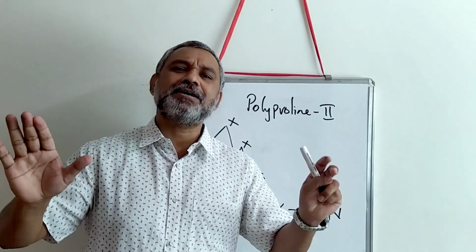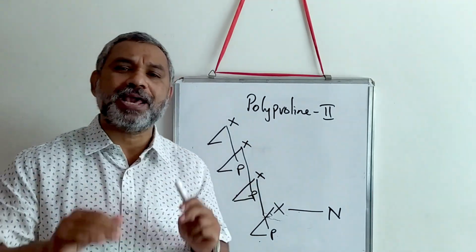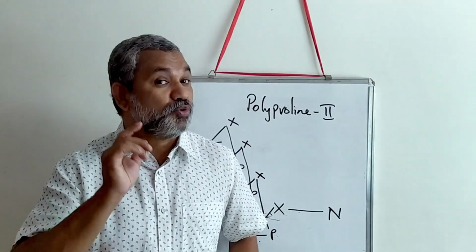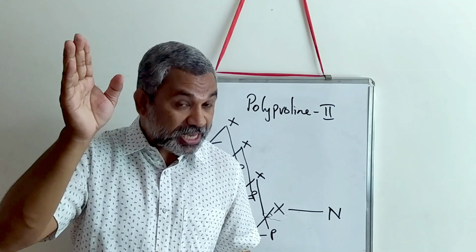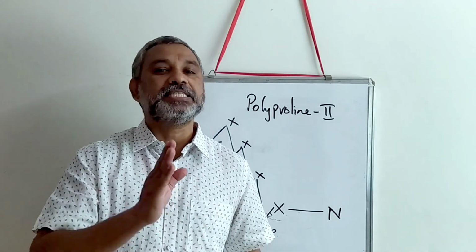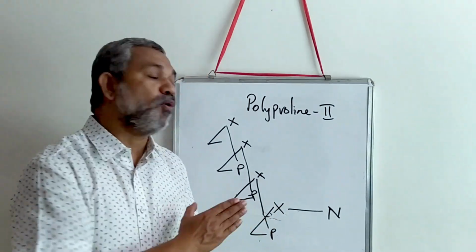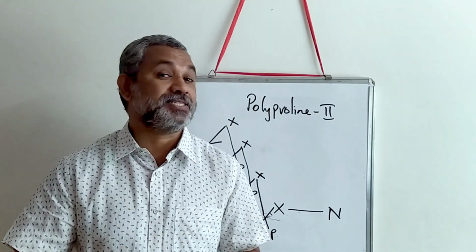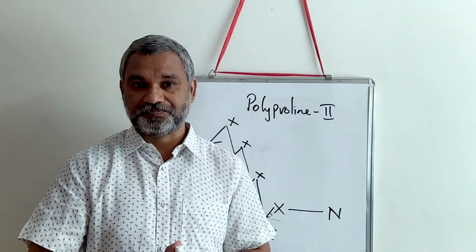But all these polyglycine, polyproline, etc. are important to give greater flexibility to a protein structure, and that is the biological significance of polyproline or polyglycine structure in a protein.